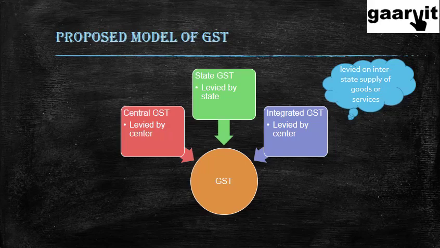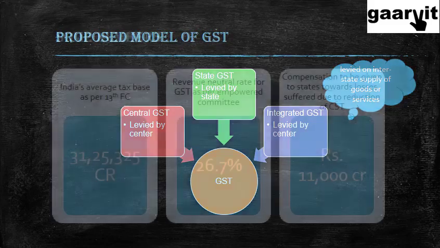So basically, I'm just taking this as an example, if let us say the rate of GST is 25%, then let us say the central GST is 15%, the state GST is 8%, and integrated GST is 2%. These are just very rough numbers, please don't take any value associated with them. So those parts will go to the center, state and center respectively.